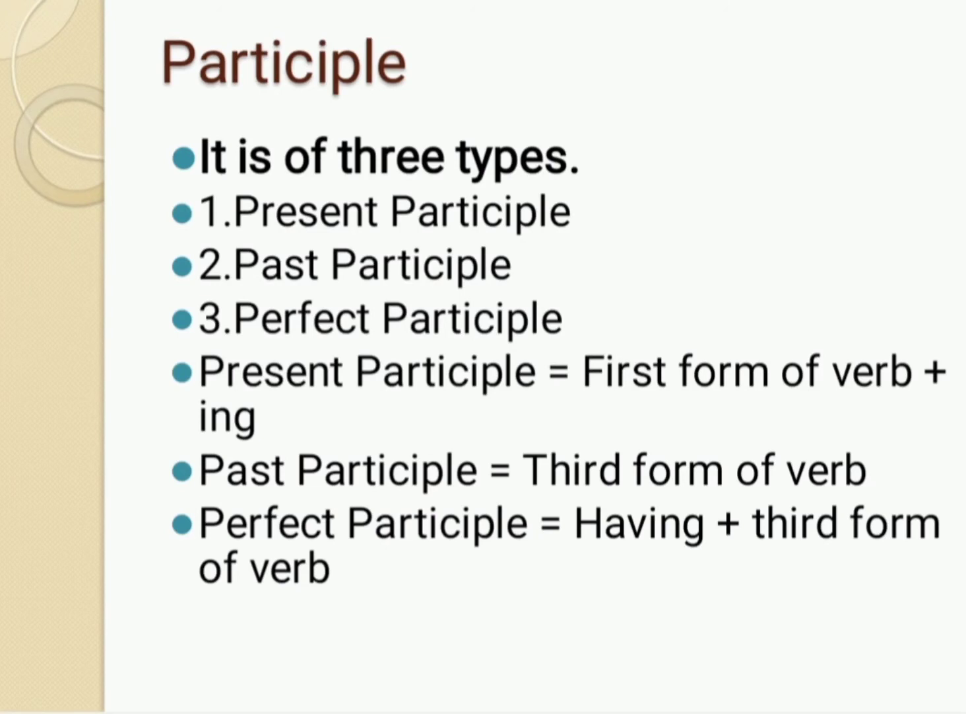Let's see different types of participle. It is of three types. The first one is present participle, the second one is past participle, and the third one is perfect participle. Present participle includes first form of verb plus ing. Past participle includes third form of verb, and perfect participle includes having plus third form of the verb. So these are the three different types of participle.